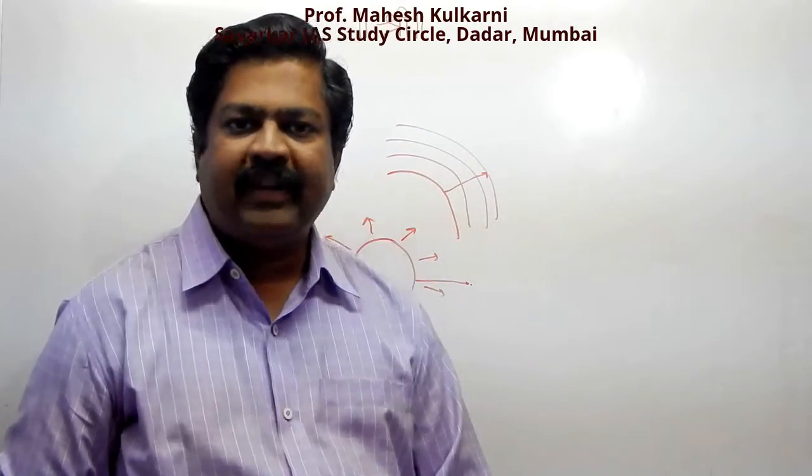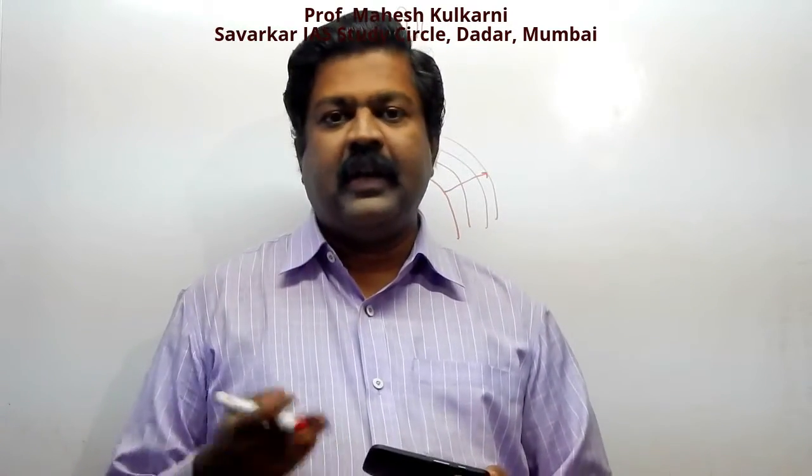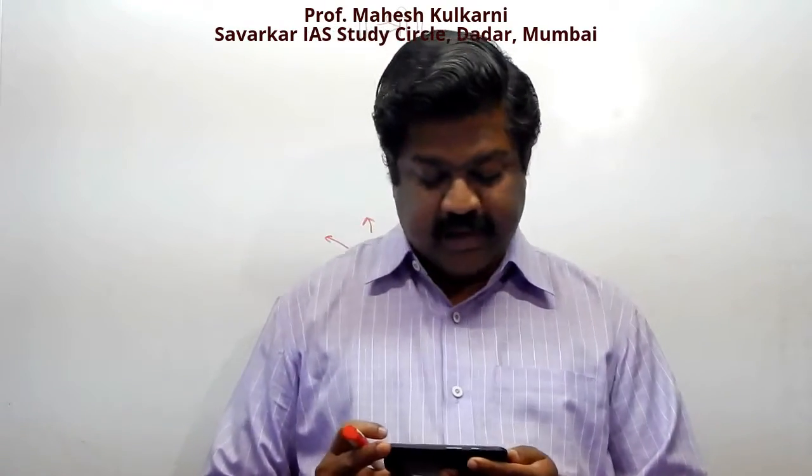Sahyadri mountain, you are aware, is part of the Western Ghats, and maximum precipitation occurs there because of the obstacle of the Sahyadri mountain range. Clouds start moving in an upward direction. When this type of precipitation occurs, we call it orographic precipitation. So here your answer is again A.